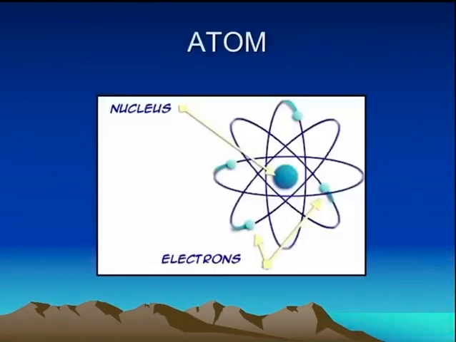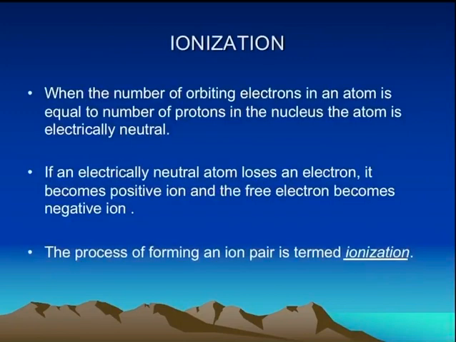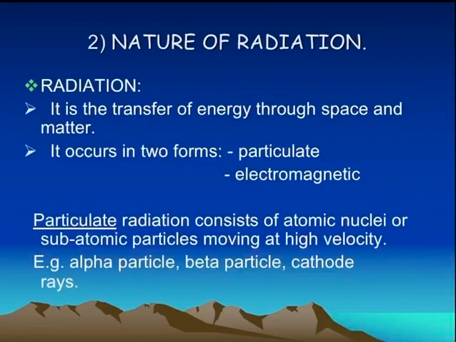So this is the model of an atom, which consists of a nucleus, with electrons in the periphery. What is ionization? When the number of orbiting electrons in an atom is equal to the number of protons in the nucleus, the atom is electrically neutral. If an electrically neutral atom loses an electron, it becomes a positive ion, and the free electron becomes a negative ion. So the process of forming these ion pairs is called ionization.